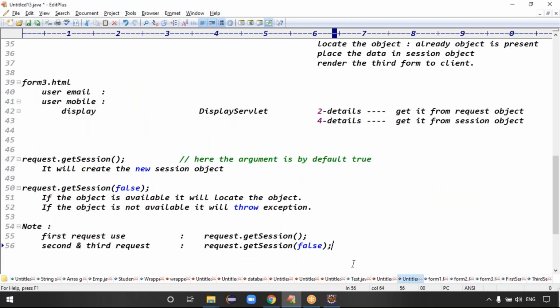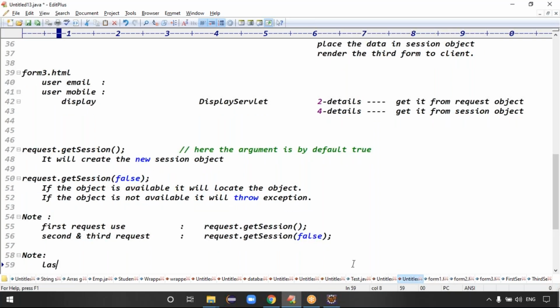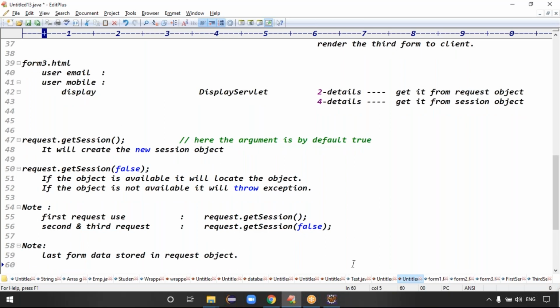So actually, one more note we can make. Last form data is stored in which object? Request object, as is the normal way. All previous forms data will be stored in which object, guys?